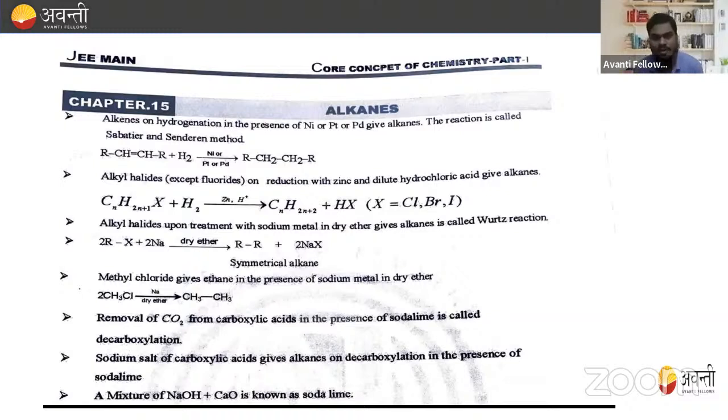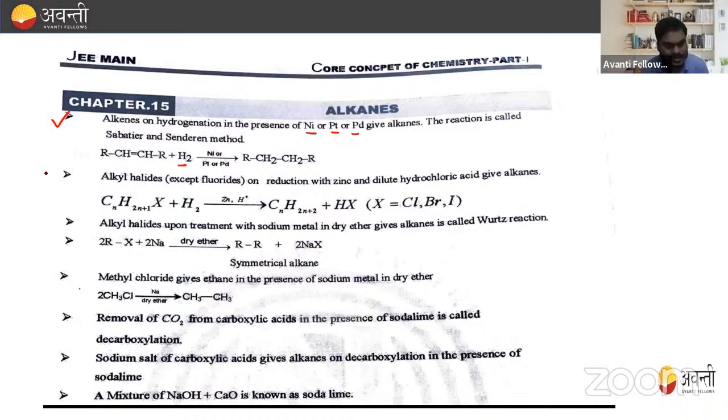If someone asks how will you prepare alkane, the first method is alkenes on hydrogenation, right? What is hydrogenation? Hydrogenation means reaction with hydrogen in presence of some suitable catalyst. So alkenes on hydrogenation in presence of nickel, platinum, or palladium give alkanes. This reaction is also called the Sabatier-Senderens method. Here, this is alkene, RCH=CHR, and this is hydrogen. When we treat this with nickel, platinum, or palladium, alkane formation takes place, right?